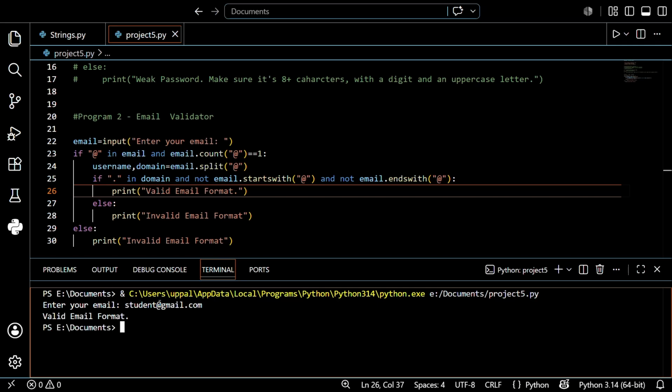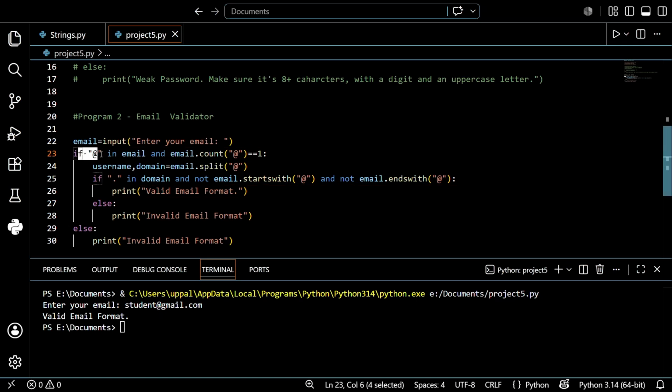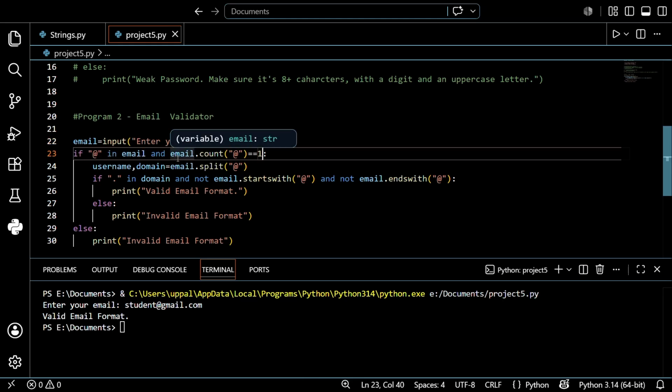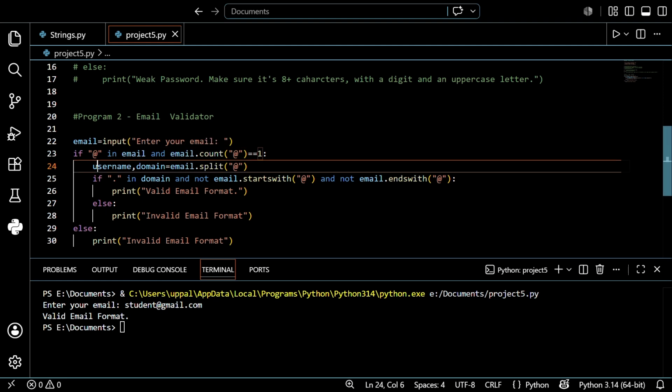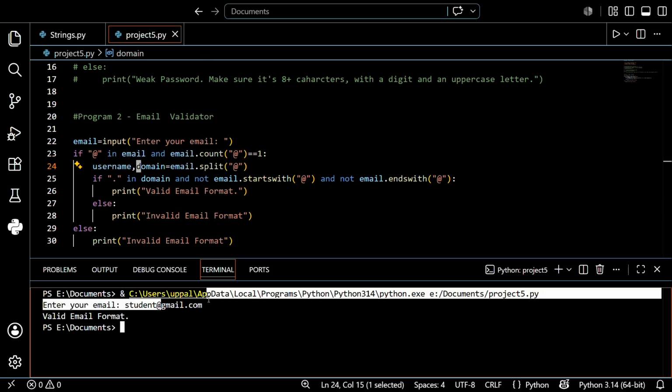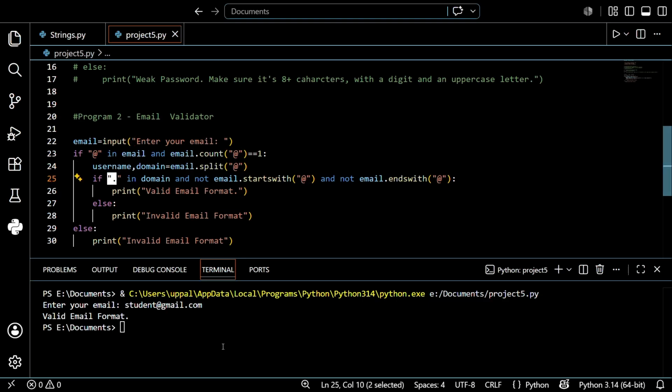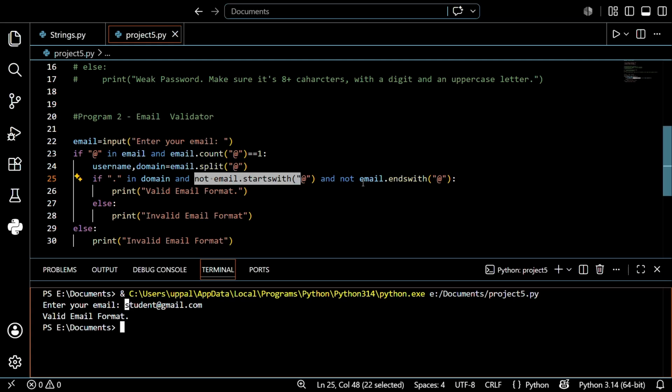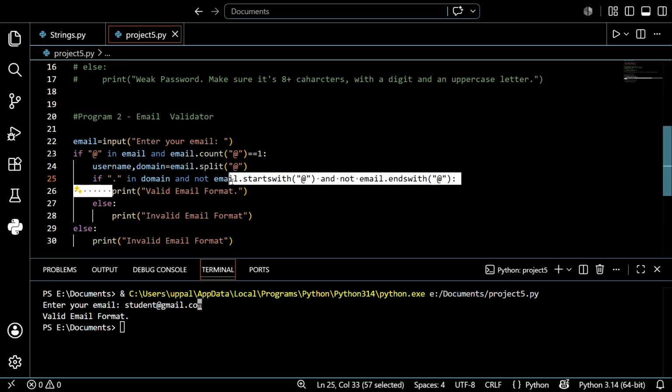See, it shows a valid format. Look at what is happening here. If "@" is in the email and the count of "@" is equal to 1, it goes inside, and the username becomes student and the domain becomes gmail.com. After that, a dot is present in the domain, and the email does not start with @, because it starts with S, and does not end with @, because it ends with M. So it prints the valid email format.